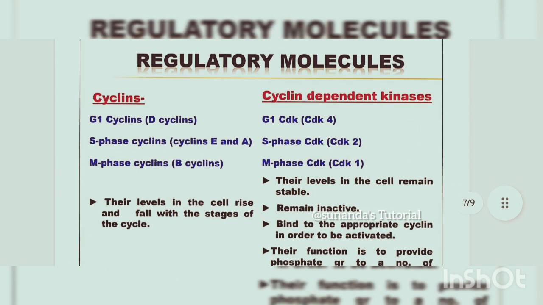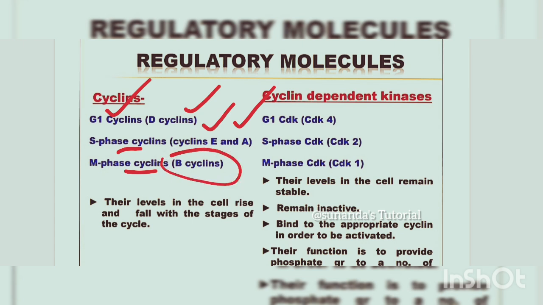Okay, next the regulatory molecules, cyclins. These are D-cyclin or G1 cyclin, then S-phase cyclin, which is cyclin E and A, then M-phase cyclin, B cyclins. Their levels in the cell rise and fall with different stages of cell cycle. Next is cyclin dependent kinase.